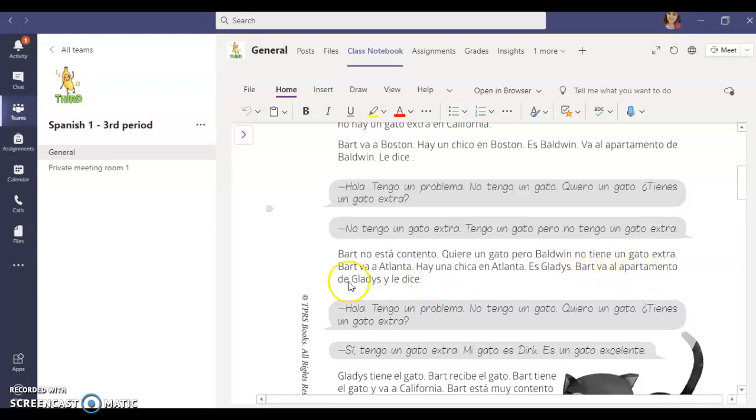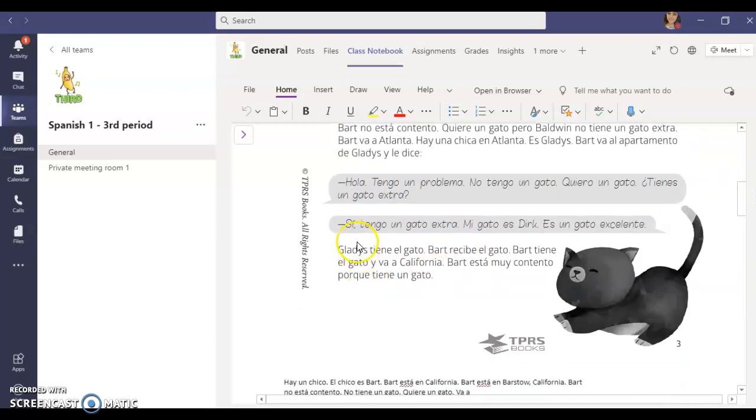Bart goes to the apartment of Gladys and he says to her, Hola, tengo un problema. Hello, I have a problem. No tengo un gato. I don't have a cat. Quiero un gato. I want a cat. ¿Tienes un gato extra? Do you have an extra cat?